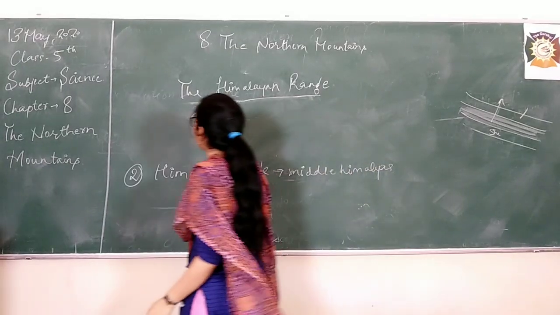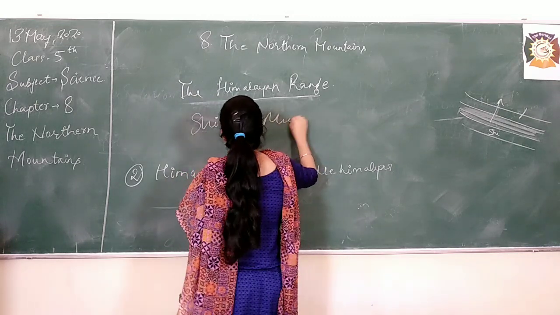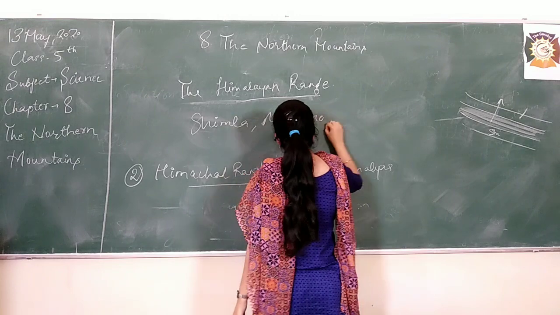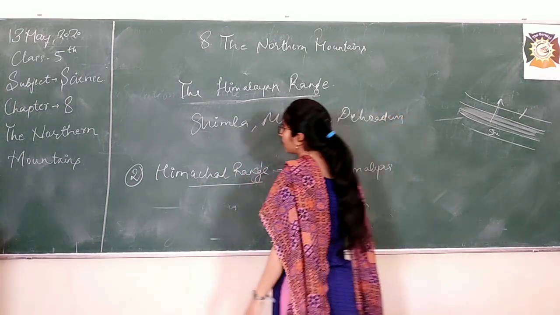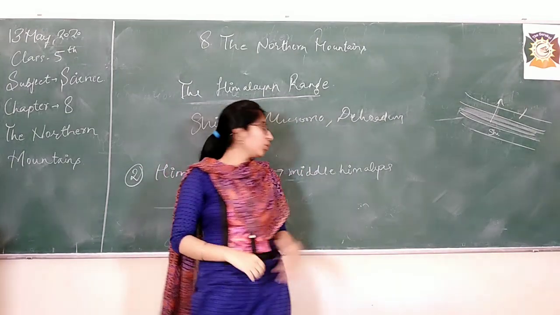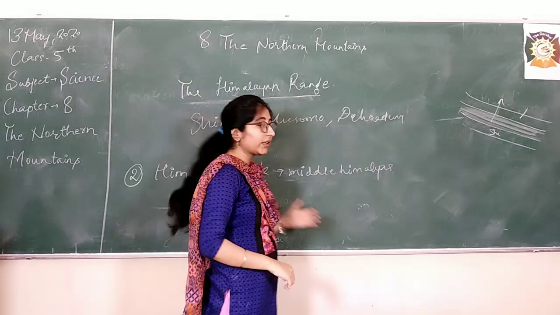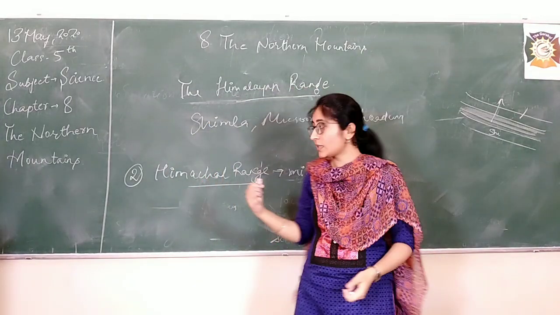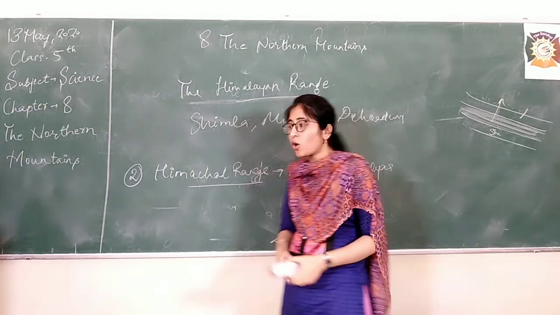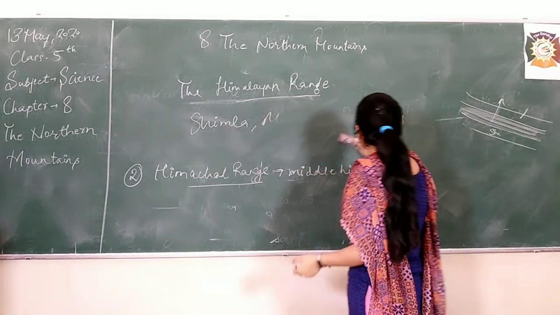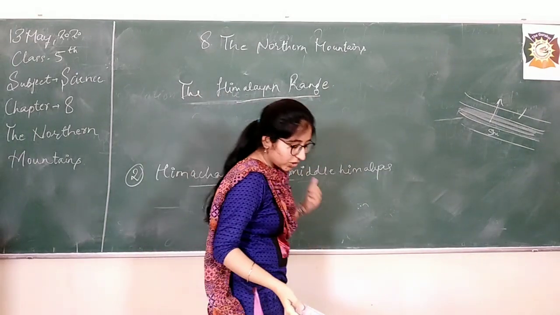What are these hill stations? Like Shimla, Mussoorie, Dehradun, and many other hill stations which are very famous. Mostly they are located in the Himachal range. So what can I say the special feature of the Himachal range is? It is famous for its valleys and landscapes. Also, it has very famous tourist spots as well. So this is the most important and special feature of this Himachal range.